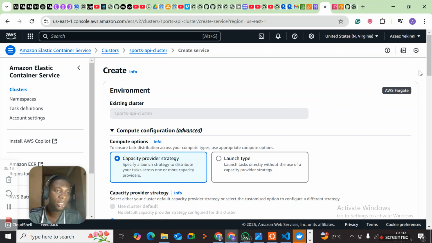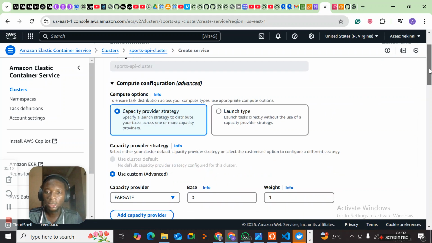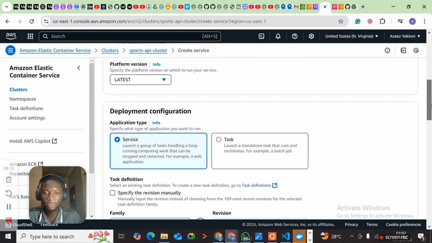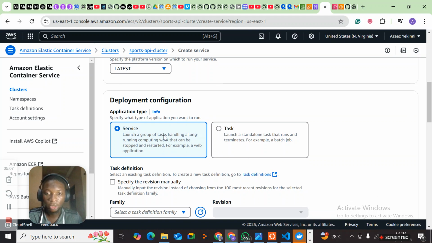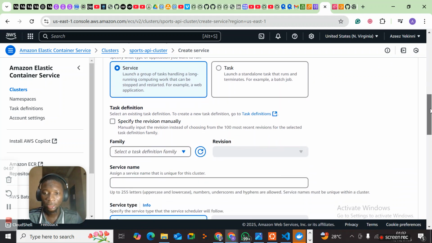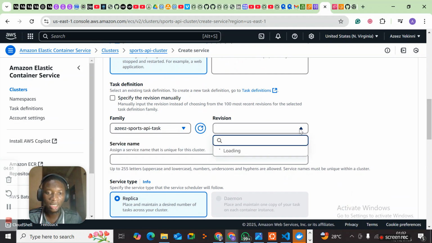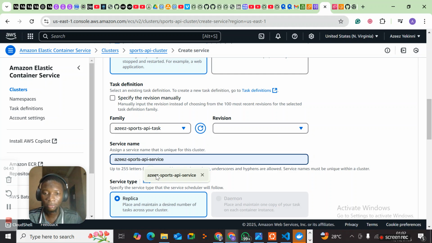Okay, Sport API cluster is an existing cluster. As in capacity provider, Fargate, latest. So we're using services and not a task. A service is a group of handling long-running computing work that can be stopped and restarted. It helps us handle ALB, load balancing, auto scaling, and the like. The family has this ports API task, the task we used earlier, and the revision is the latest. Okay, the service name is ports API service.